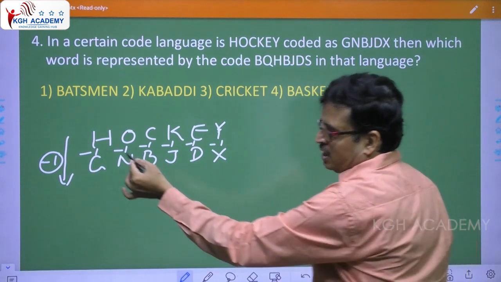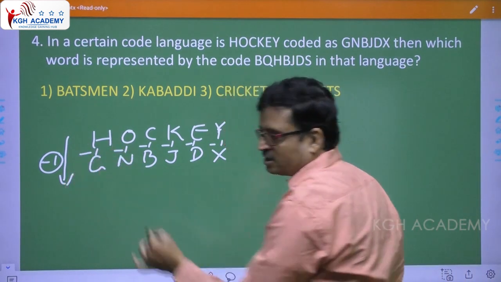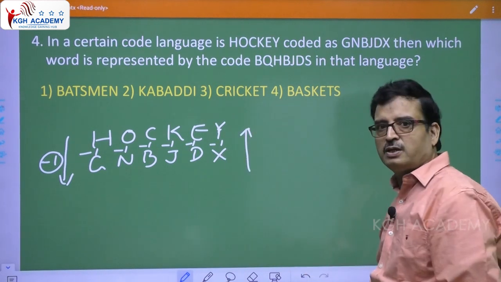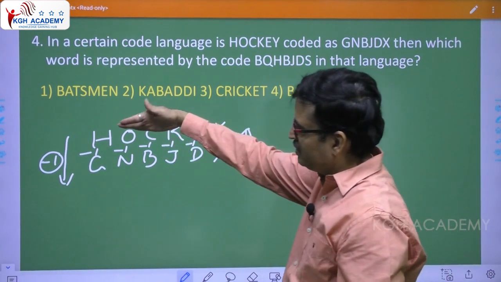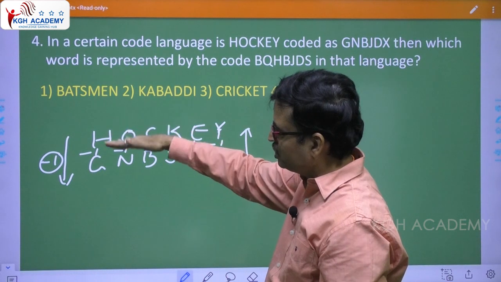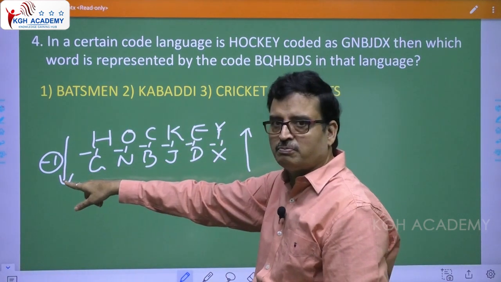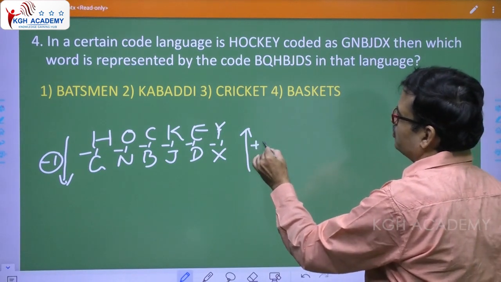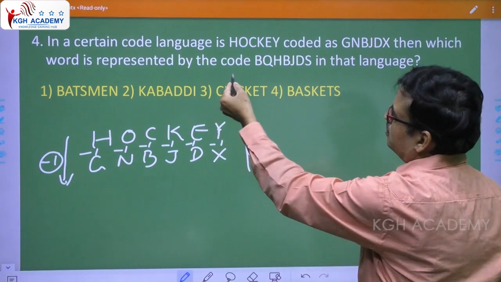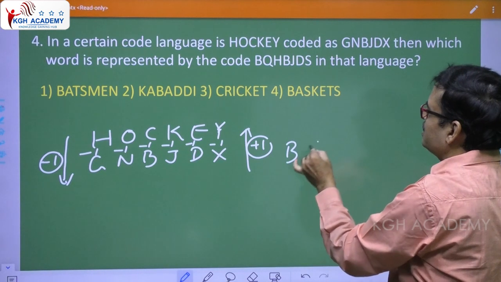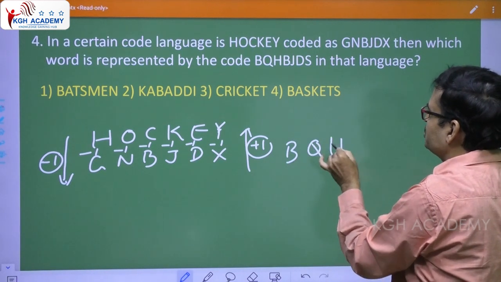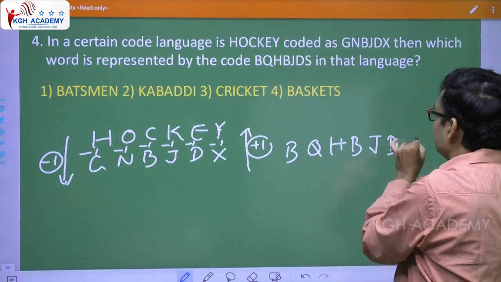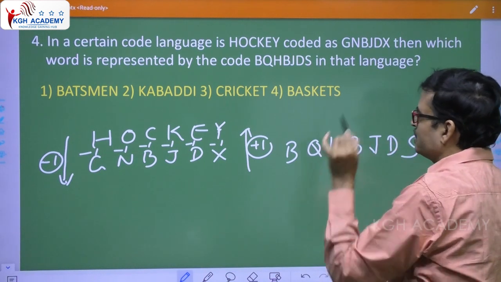A simple logic. When you are proceeding like this, you say -1, but in case you want to go like this, what do you have to say? +1, okay? So when you are coming from meaningful word to the coded word, we have taken -1. So when you're going up, take it as +1. So you have to go for +1, clear? So what is that they gave you? B, Q, H, B, J, D, yes.